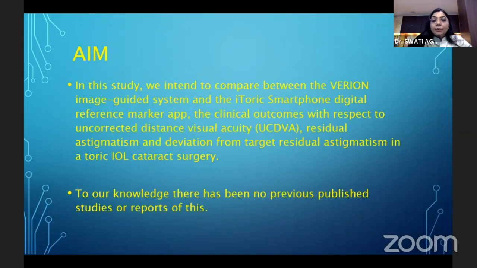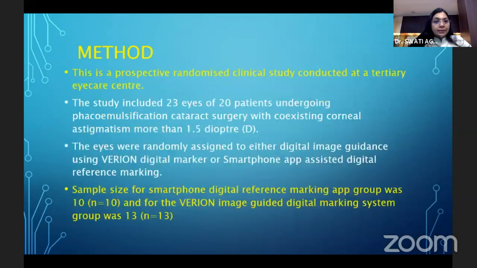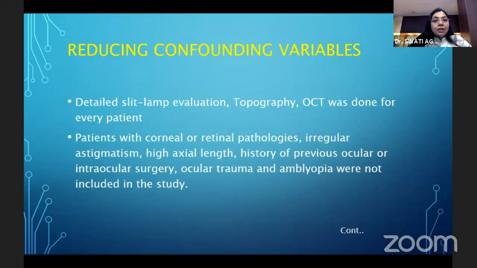To our knowledge, there have been no previous published studies or reports of this. So this was a prospective randomized clinical study conducted at a tertiary eye care center. The sample size for the smartphone group was 10 and for the Varian group was 13. To reduce confounding variables, detailed slit lamp evaluation, topography, and OCT were done for every patient.